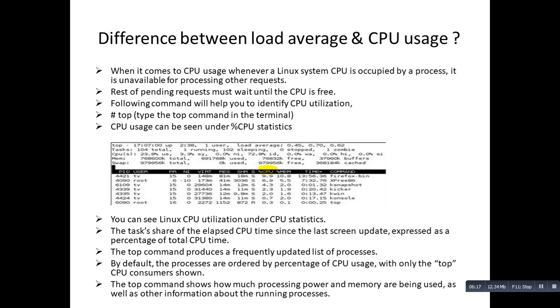The top command produces a frequently updated list of processes. By default, the processes are ordered by percentage of CPU usage, with only the top CPU consumers shown. The top command shows how much processing power and memory are being used, as well as other information about the running processes. So this was about CPU usage. Moving to the next slide.